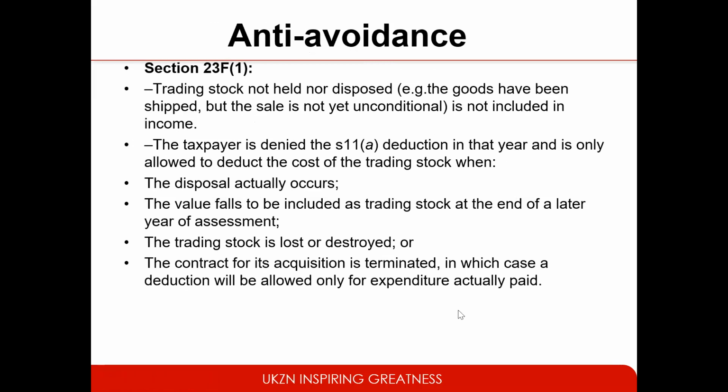Section 23F(1) deals with trading stock not held or not disposed of, where the goods have been shipped but the sale is not yet unconditional, so it is not included in income. The taxpayer is denied the section 11(a) deduction in that year and is only allowed to deduct the cost of the trading stock when the disposal actually occurs. The value falls to be included as trading stock at the end of a later year of assessment. Then if the trading stock is lost or destroyed, or the contract for its acquisition is terminated, a deduction will be allowed only for expenditure actually incurred.